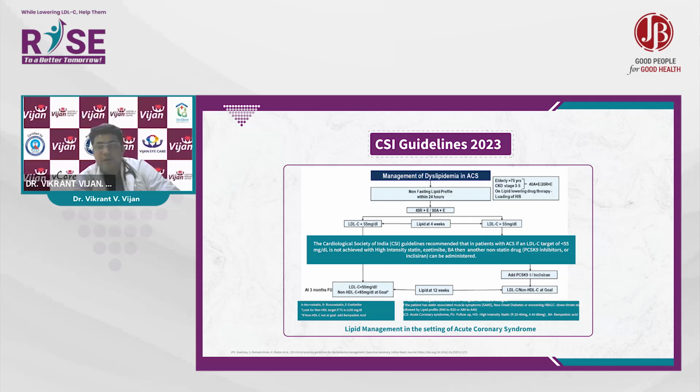And this is the proper lipid management in the setting of ACS that globally, not just CSI, globally we attain. So the Cardiological Society of India, that is CSI, guidelines recommend that in the subset of ACS, if an LDL-C target of less than 55 is not achieved with high intensity statins, ezetimibe, bempedoic acid, then non-statin therapy like PCSK9 inhibitors or Inclisiran should be administered.